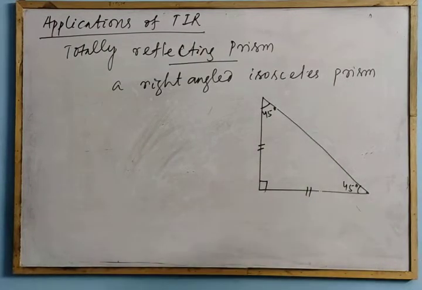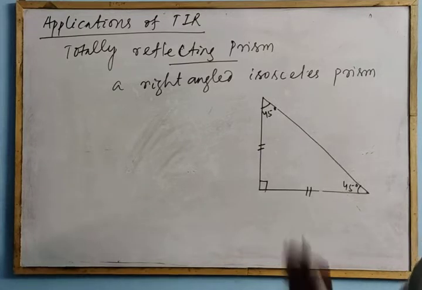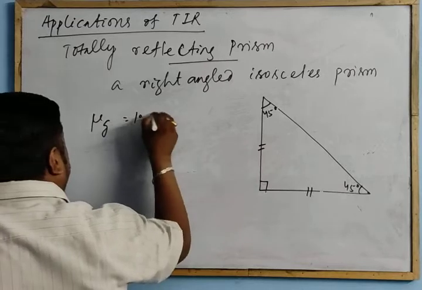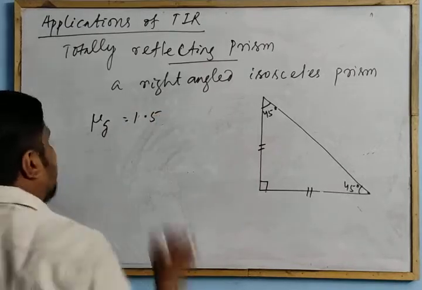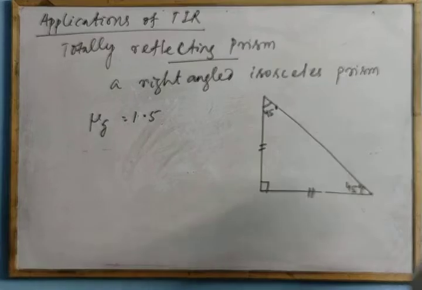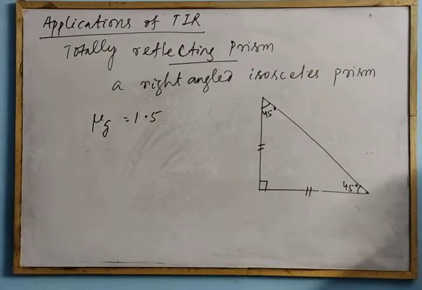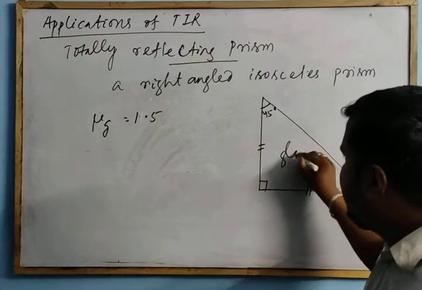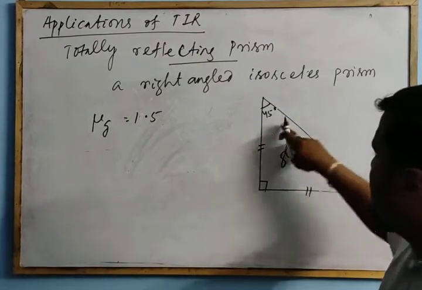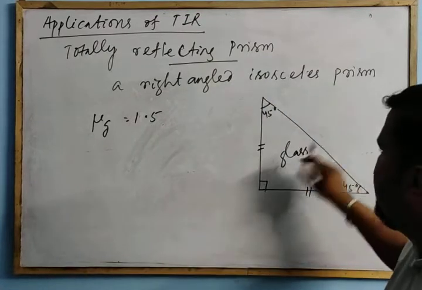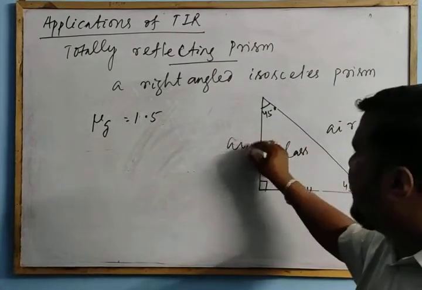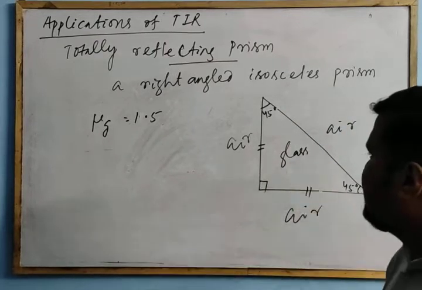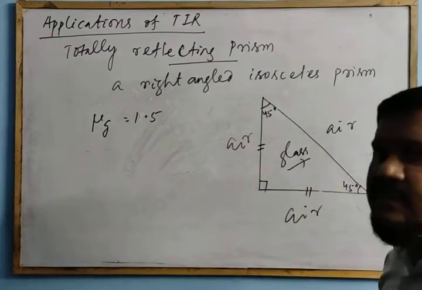So what is the use of this? As you know, the refractive index of glass with respect to air is 1.5. If a ray of light travels from glass to air medium, this prism is made up of glass and this is the air medium. Suppose a ray of light is incident here.